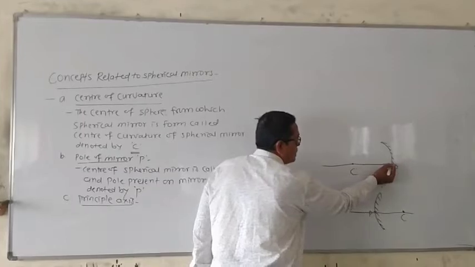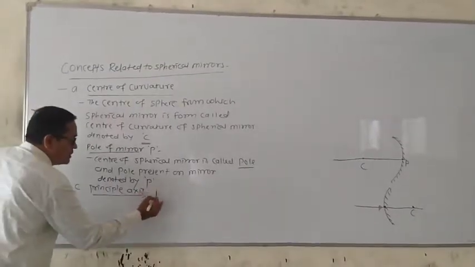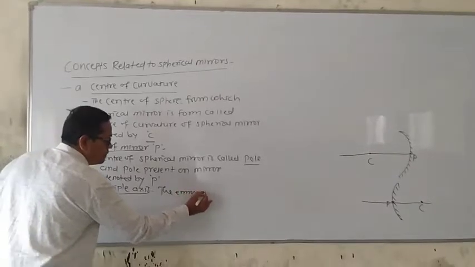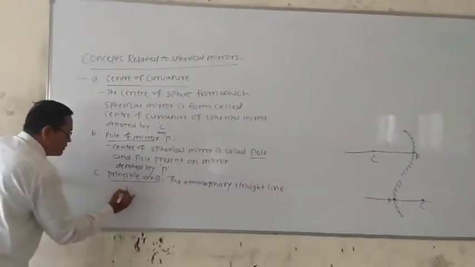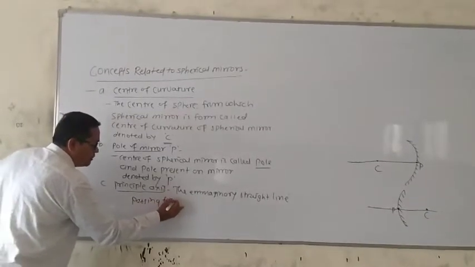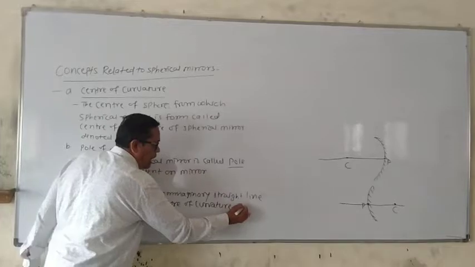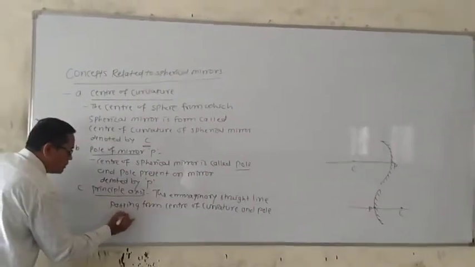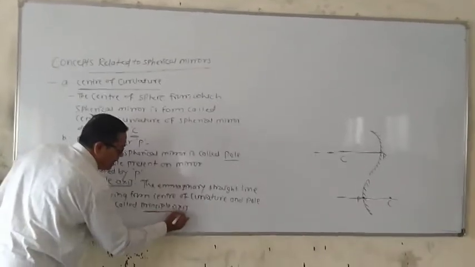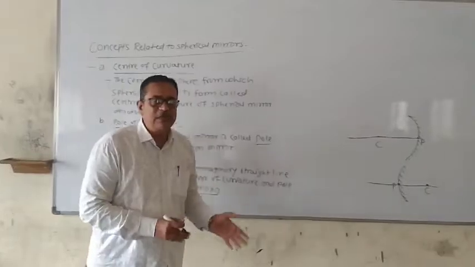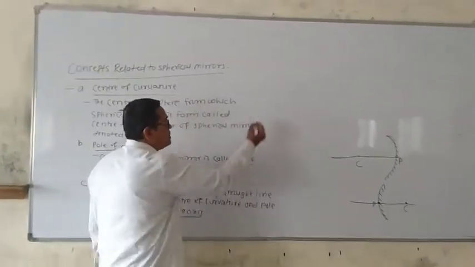When an object is on the principal axis, a concave or convex mirror can form the image of that object.